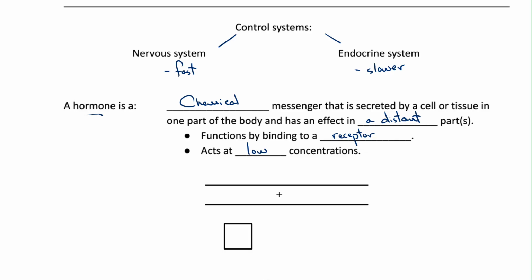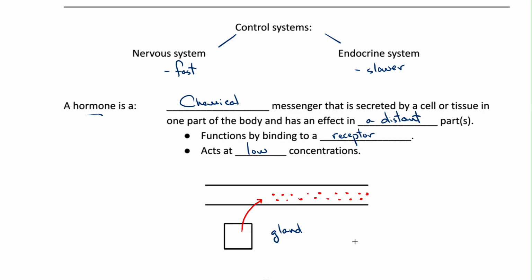Hormone-secreting cells are organized into organs called glands. This box here is going to represent a gland. And there are many glands throughout the body secreting different kinds of hormones. Glands will secrete their hormones into the bloodstream to be circulated throughout the body, but only those cells that have the matching receptor for the hormone will respond to it.